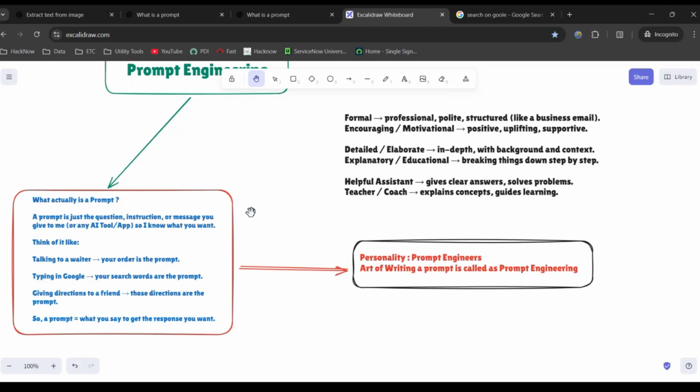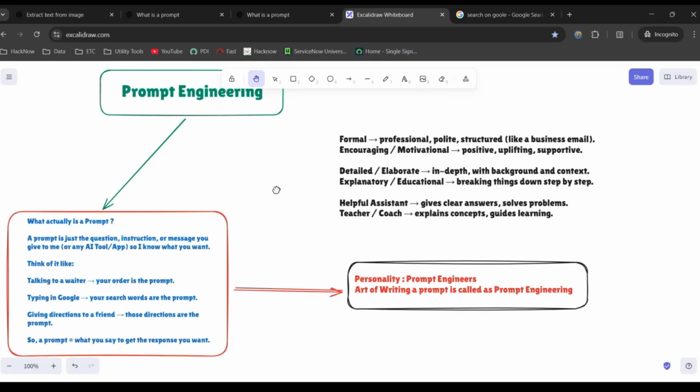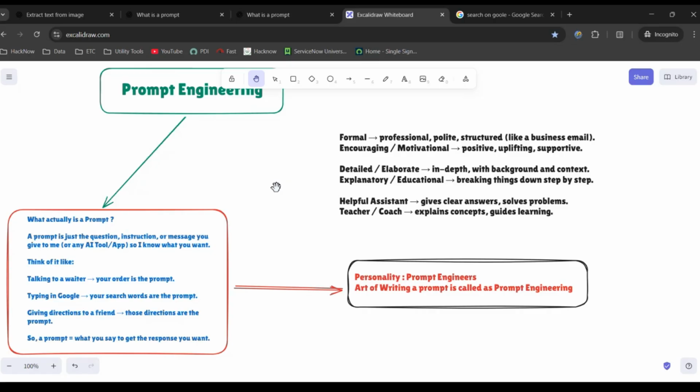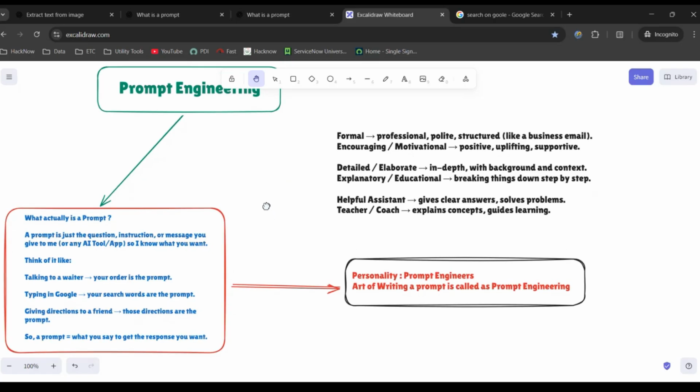In layman's terms, in a very simple term, a prompt is what you say to get the response you want. Simple. Let's say I want something. Definitely I have to tell that to the AI tool: this is what I'm expecting. Accordingly, ChatGPT will process your input as a prompt. So basically, a prompt is nothing but an instruction given to an AI tool.